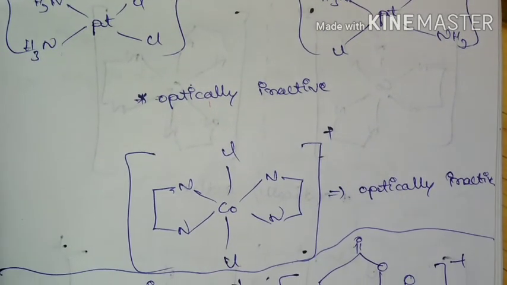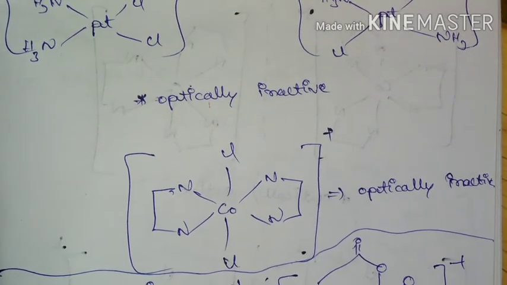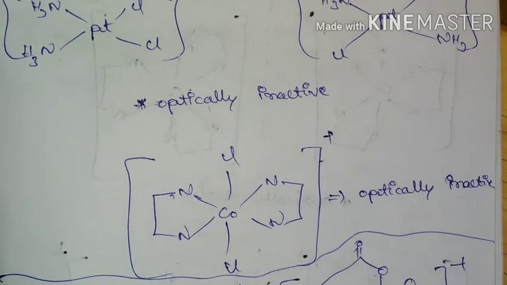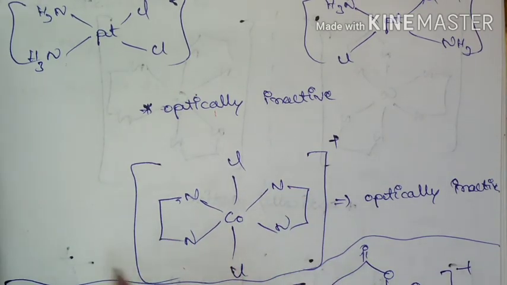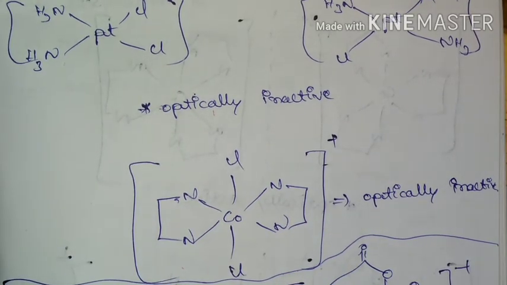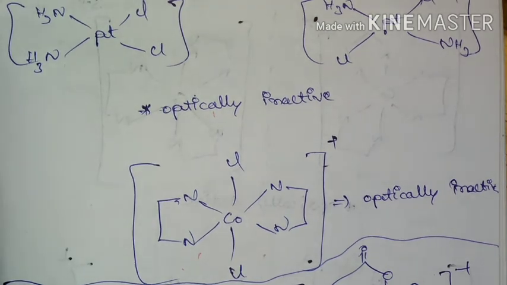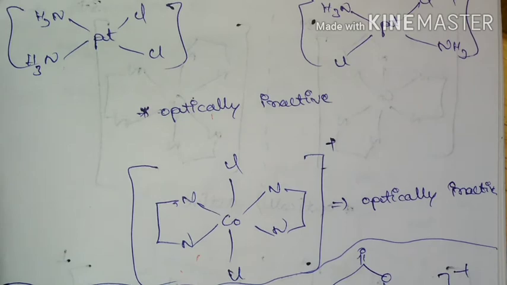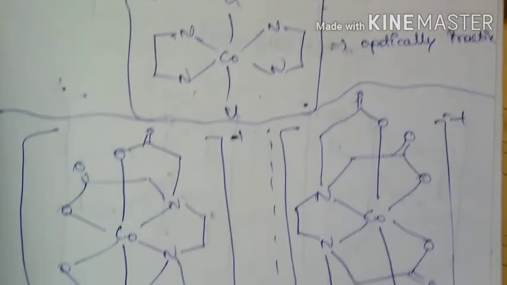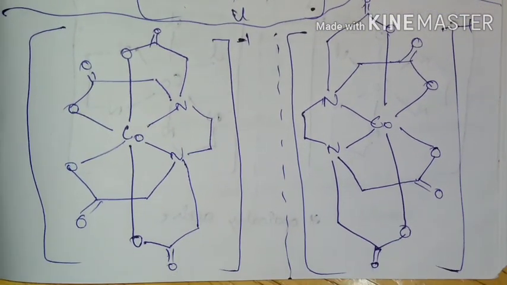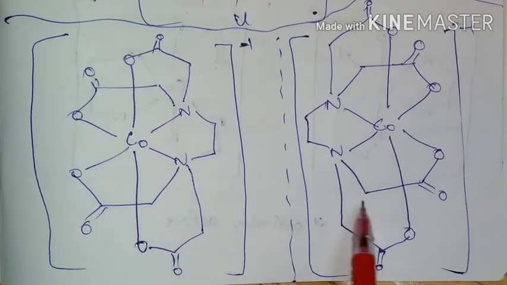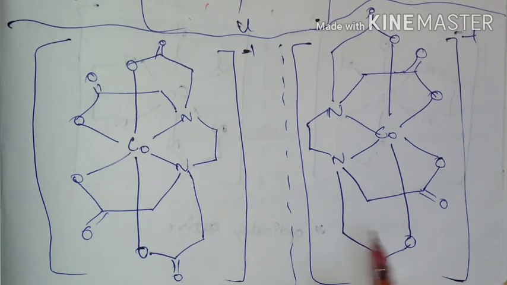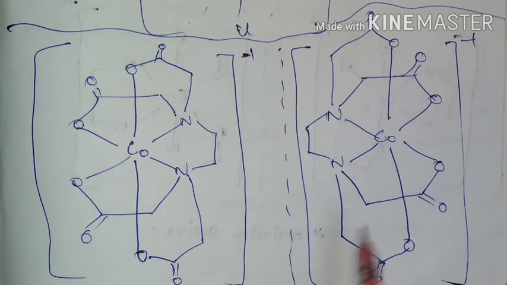And if you come to the third complex, that is a cobalt ethylenediamine dichloro complex, this is also optically inactive because it is also going to possess a plane of symmetry. So we are left with only the cobalt EDTA complex, and that complex is optically active. So here is the cobalt EDTA complex. It is going to exist in D and L forms, so 2 enantiomeric forms are possible for this cobalt EDTA complex.